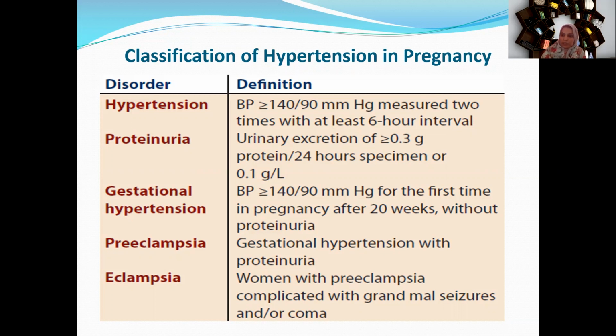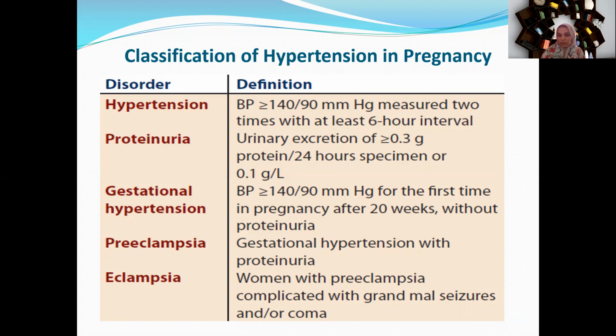Now, hypertension in pregnancy: the patient may be earlier hypertensive, or the hypertension may be pregnancy induced. In the classification, blood pressure equal to or more than 140 by 90 mm of Hg measured 6 hours apart is labeled as hypertension.